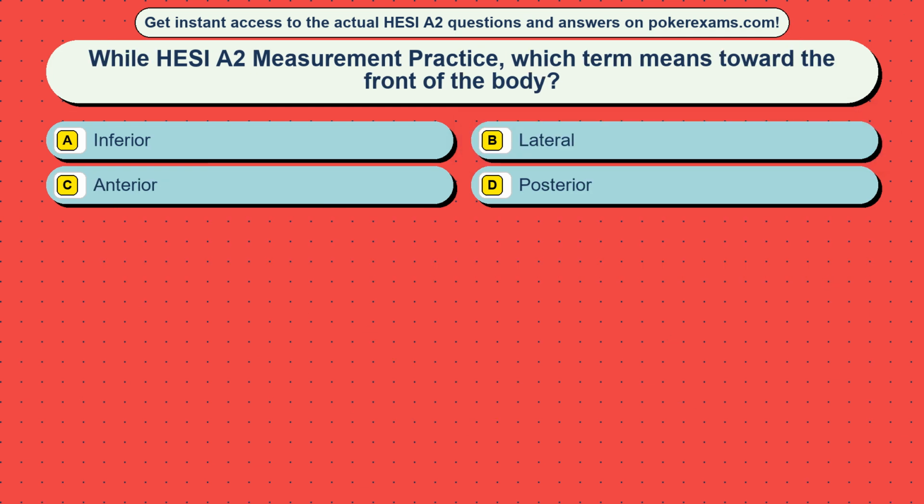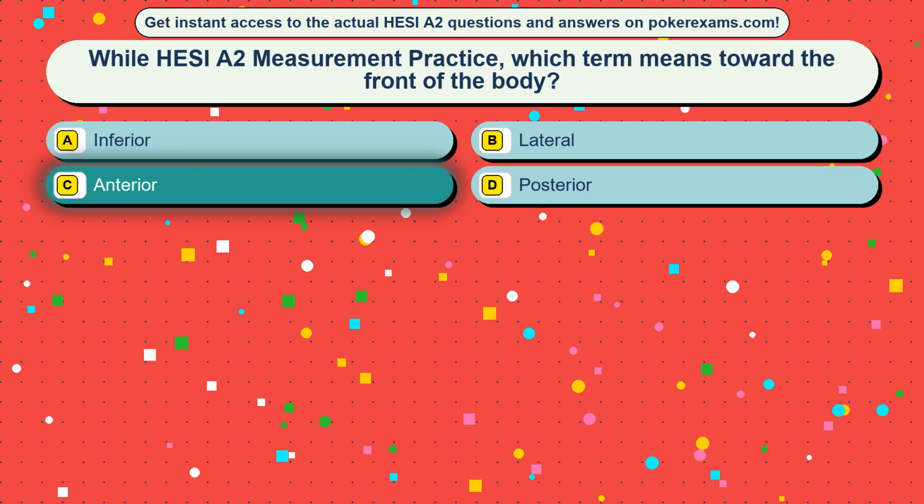Question 27. While HESI A2 measurement practice, which term means toward the front of the body? Option A, inferior. Option B, lateral. Option C, anterior. Option D, posterior. The correct answer is option C, anterior.